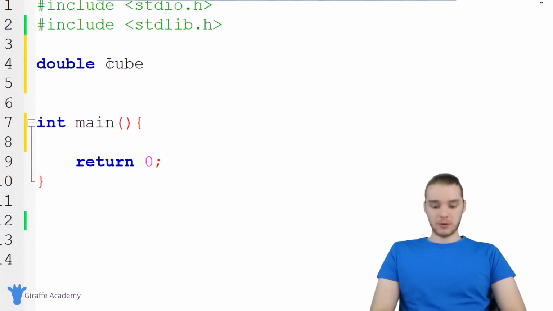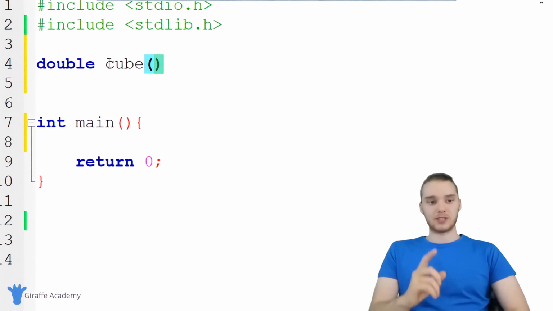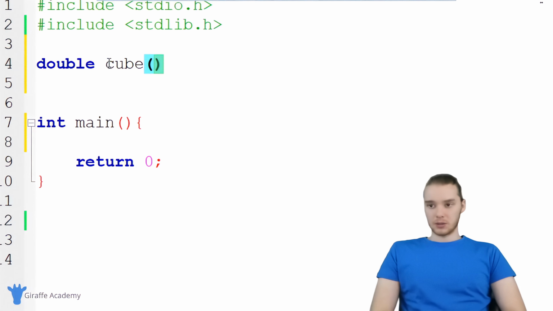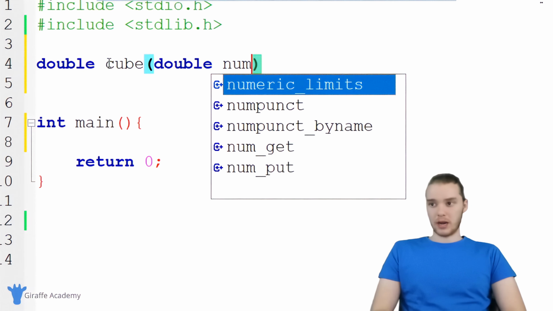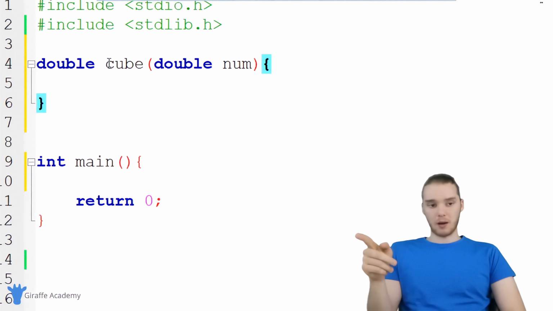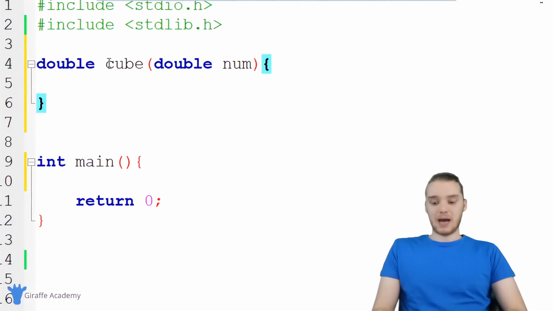I'm going to call this cube, and I'm going to make an open and closed parentheses. Inside of the parentheses, we're going to allow this function to accept one parameter as input. It's just going to be another double, and we'll call it num. Basically, we want to cube num and give that value back to the user.